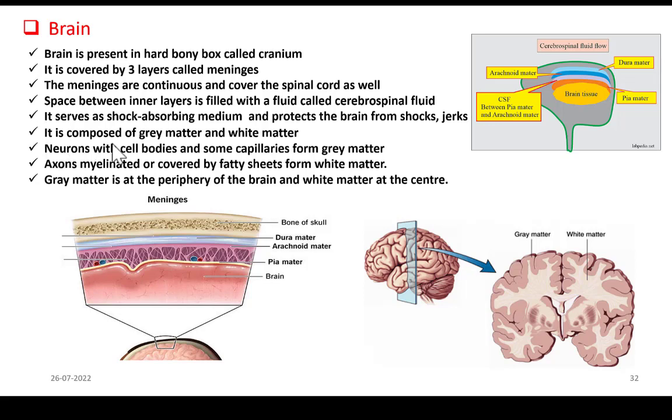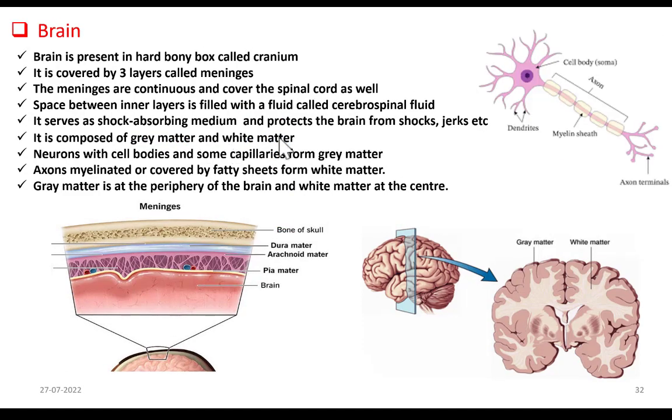Now, brain is composed of grey matter and white matter. What does it mean? When you cut open brain vertically, you find something like this. Here you find two distinct regions, a white color region and something brown, right? So at the center, brain is white in color, and at the periphery, it is brown in this picture, but actually it is grey. Assume that this is grey in color. So we have two distinct regions in brain: the white region is called white matter and the grey region is called grey matter. So brain is composed of grey matter at the periphery and white matter at the center.